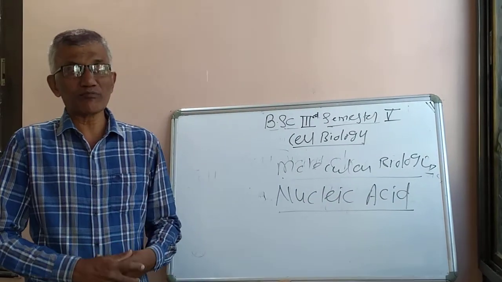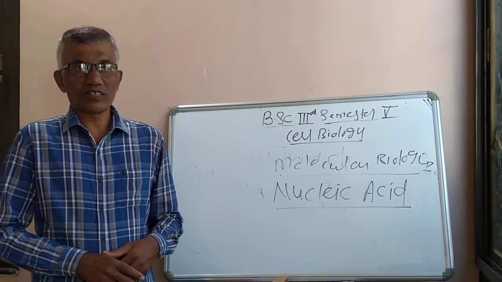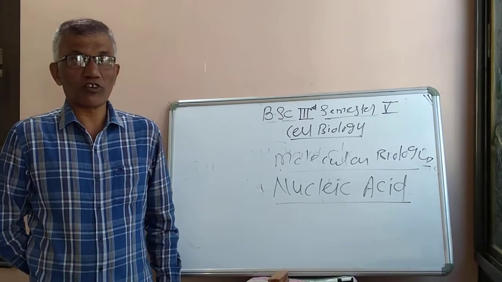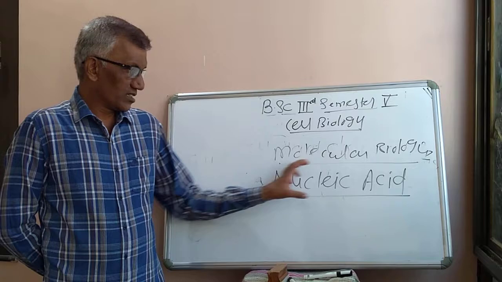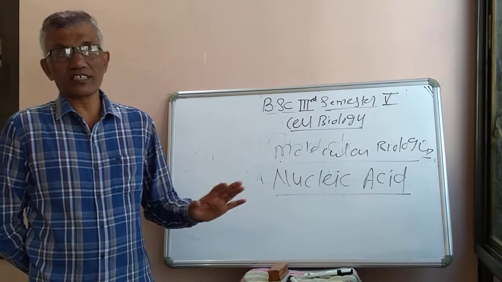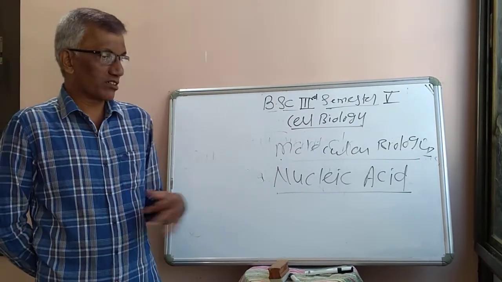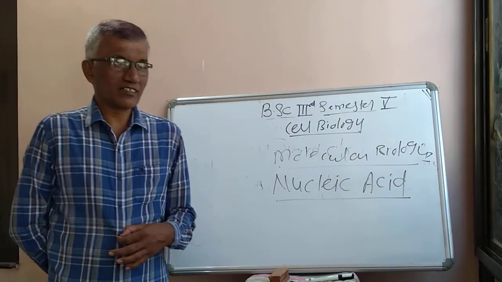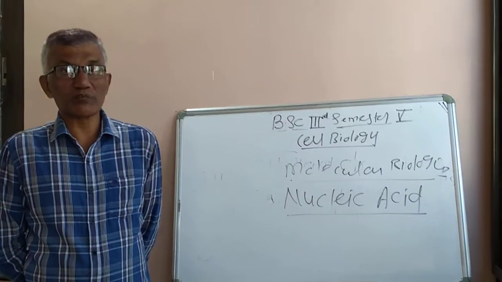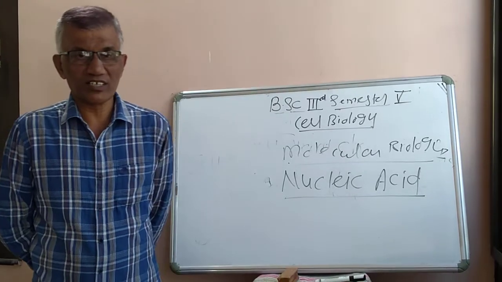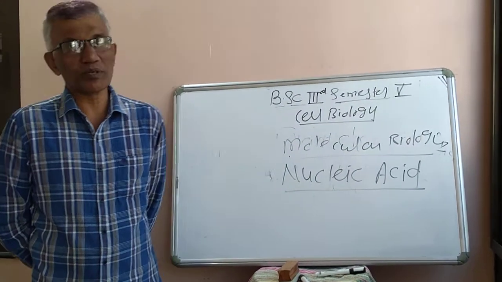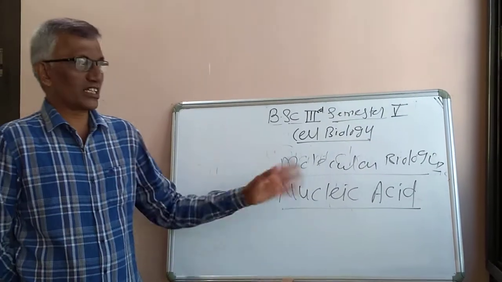There will be a 20 marks question on the structure of DNA molecules and replication of DNA molecules. There will be a 5 marks question: what is meant by the semi-conservative mode of replication and what is meant by the conservative mode of replication. There will be a 5 marks question on nucleic acids.